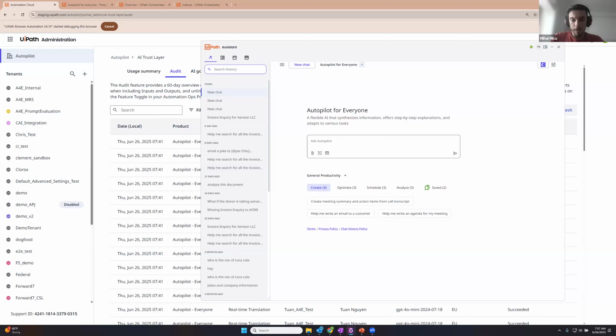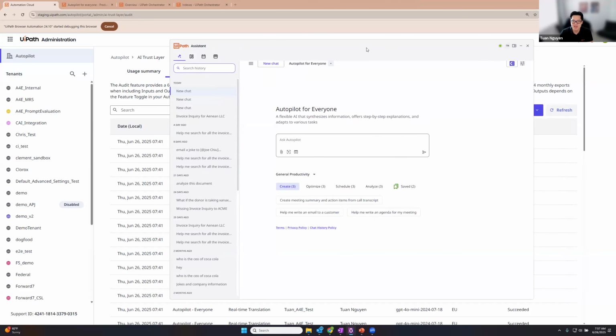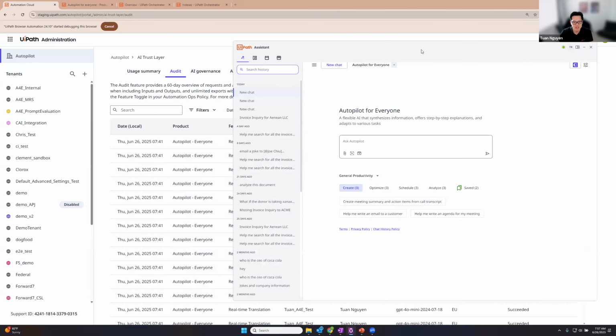Okay. Next question was, do we need AI units to use Autopilot for everyone? I think we went through that. You do after the 50 free action allotment. So every user gets 50 free actions as long as they have a valid license type, right? And after that, you have to allocate and consume AI units. And also if you're new, as part of the new unified pricing plan, they would be unified units at that point.